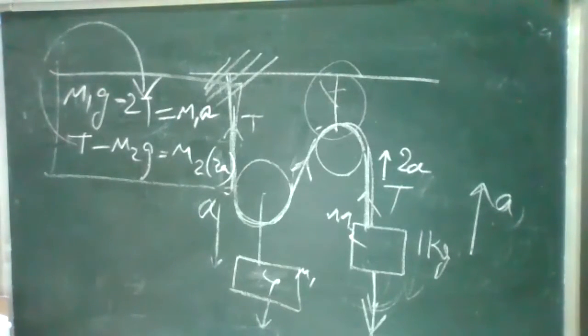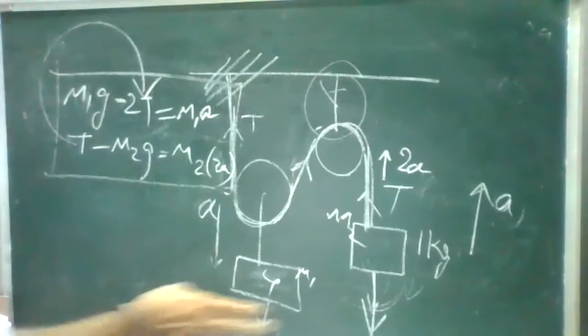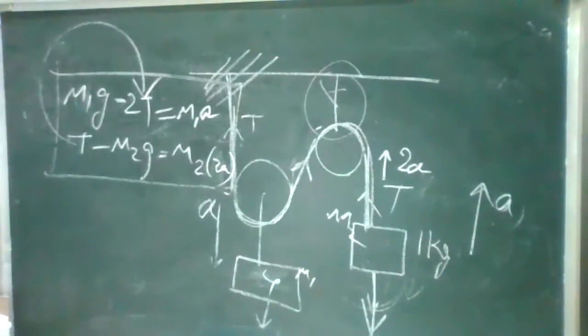Sir, is the acceleration (m1 minus 2m2) into g divided by (m1 plus 2m2)? You can substitute the values. M1 is 4, M2 is 1, right? You need to find the final acceleration. The answer is around g by 2. Okay, so it is g by 2. Or if you are using 9.8 for g, then the answer is 4.9.